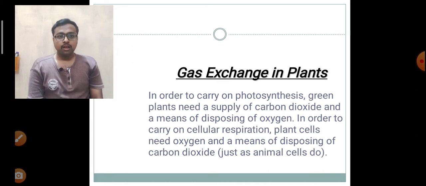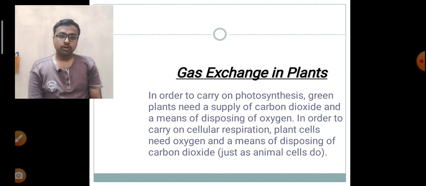We have already seen gaseous exchange, but we will take a look at its mechanism. The rate of photosynthesis is completely dependent on the gaseous exchange rate. The completion of photosynthesis requires the uptake of CO2, and oxygen is the byproduct.